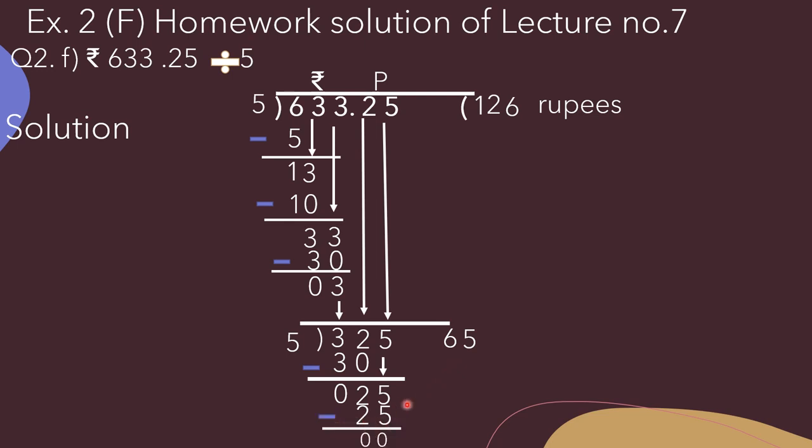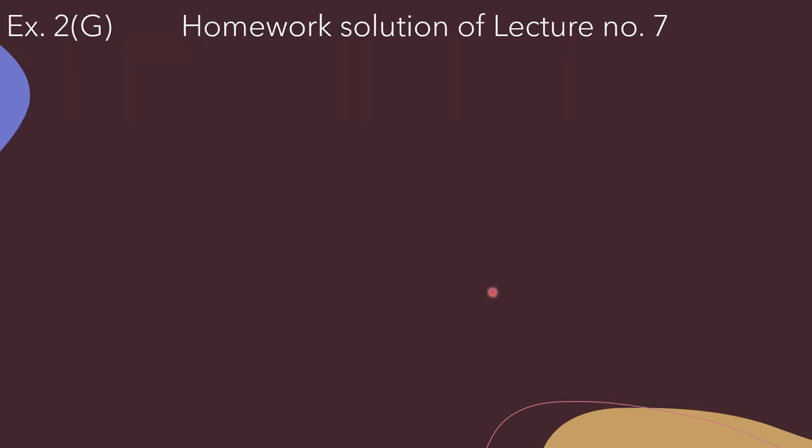Now we have to subtract. So 25 minus 25, that is equal to 0. Now we have to get 65 paise. Now we have to write its answer, that is rupees 126.65. Understood, beta? Now question number 5, exercise 2G.